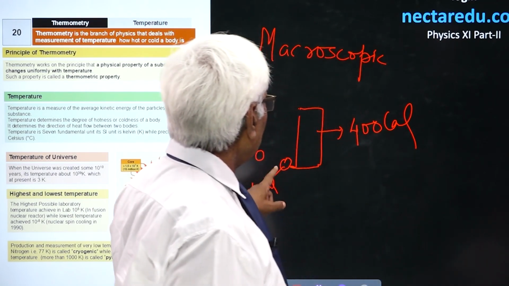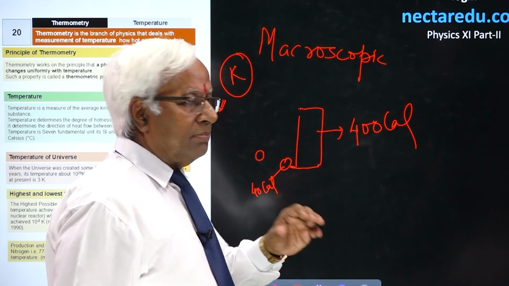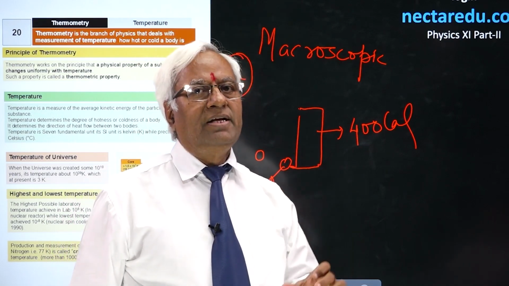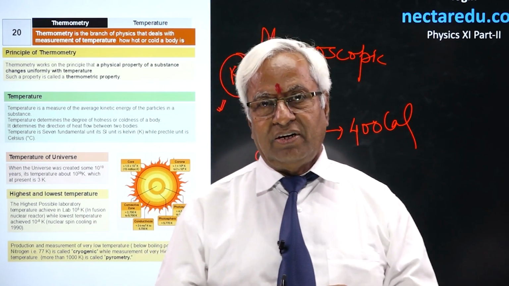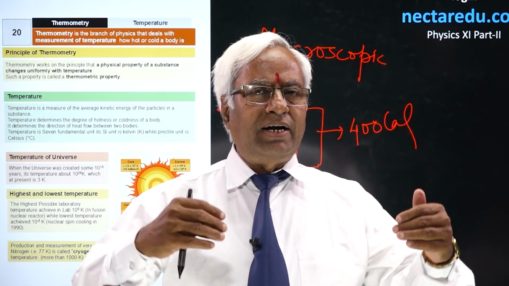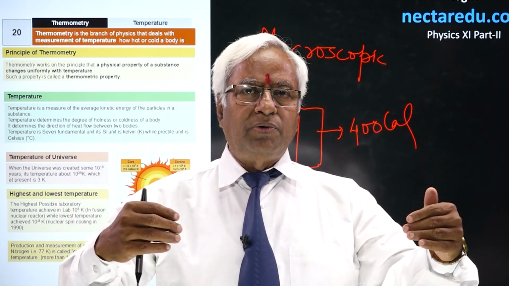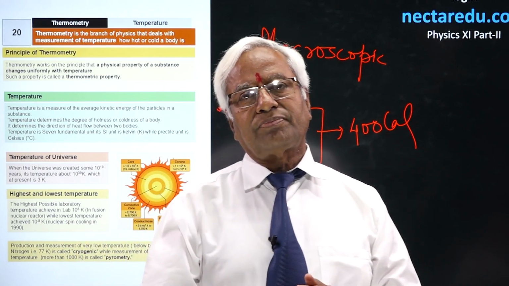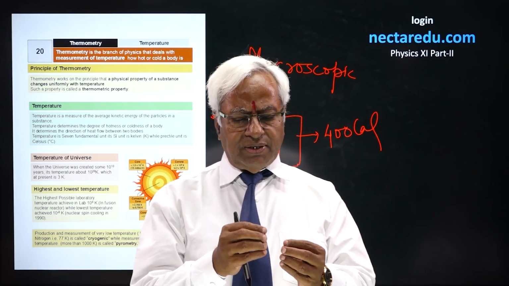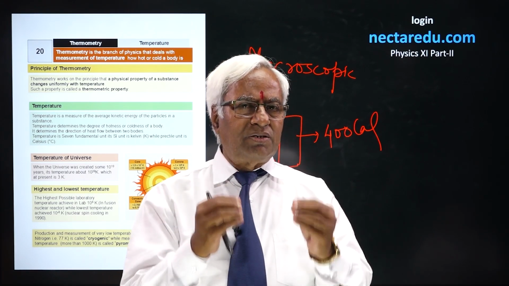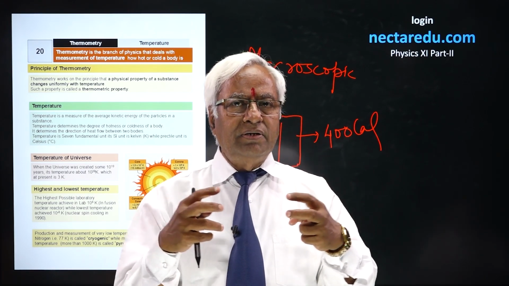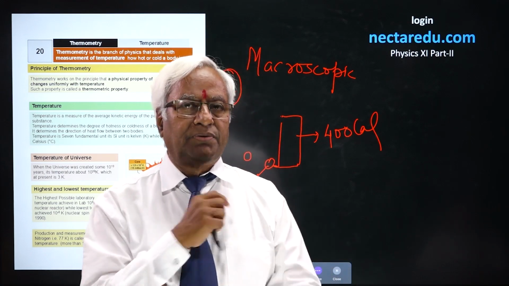Similarly, here also you have to remember that temperature is the quantity that always decides the flow of heat. Always you will find that heat flows from higher to lower temperature. If you notice that there is no flow of heat between two objects, it is certain that both the bodies are at the same temperature.